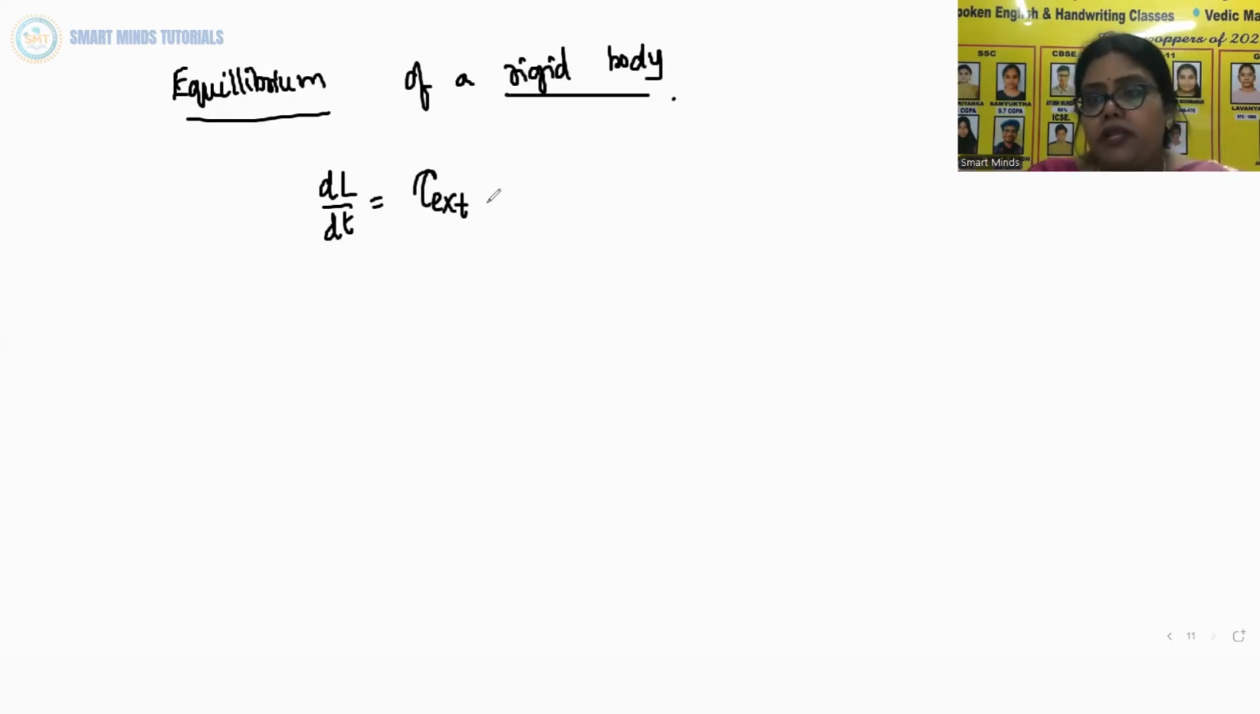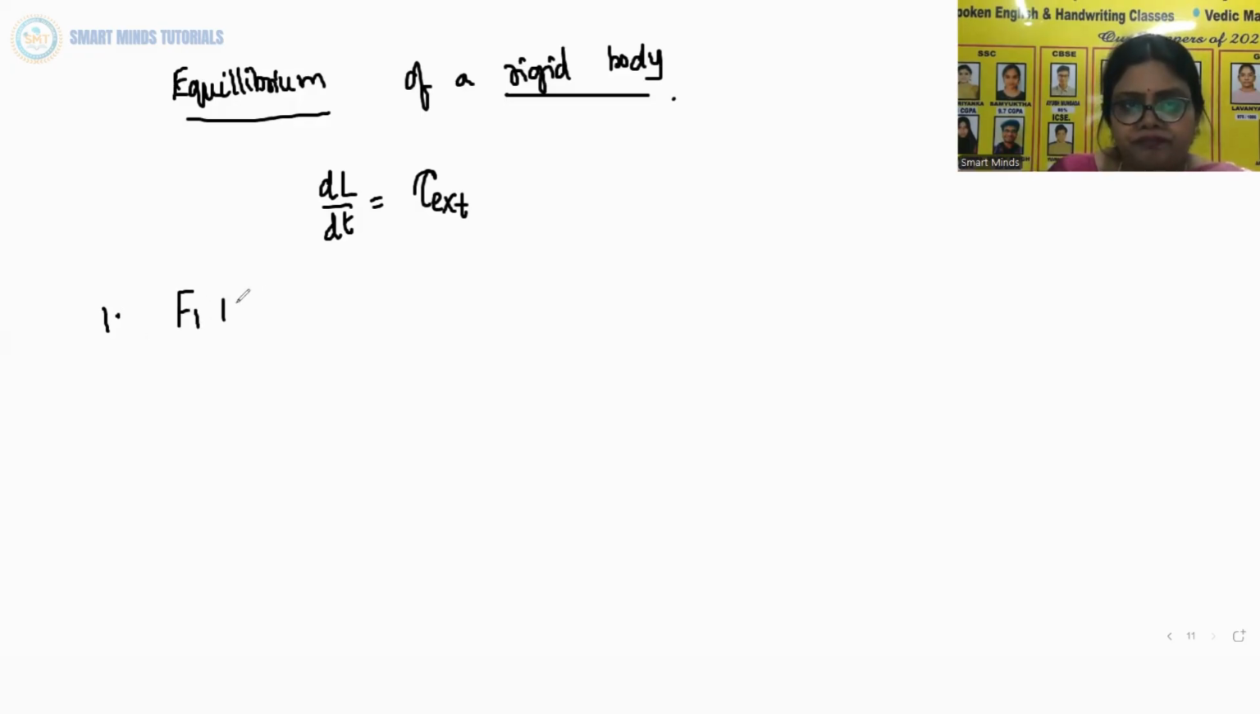So a rigid body is said to be in mechanical equilibrium if both its linear momentum and angular momentum are not changing with time, or equivalently, the body has neither linear acceleration nor angular acceleration. So what does it mean? There are 2 points we can conclude here. The first point is the total force, that is the vector sum of the forces on the rigid body, is 0.